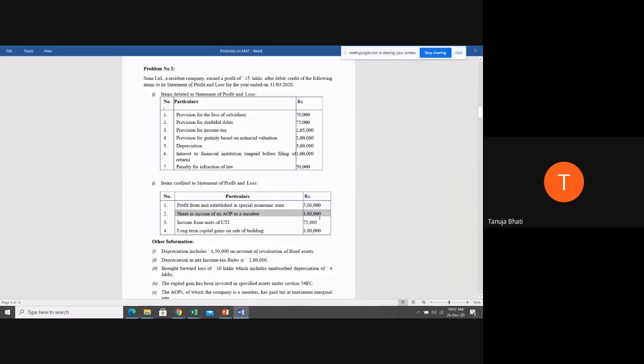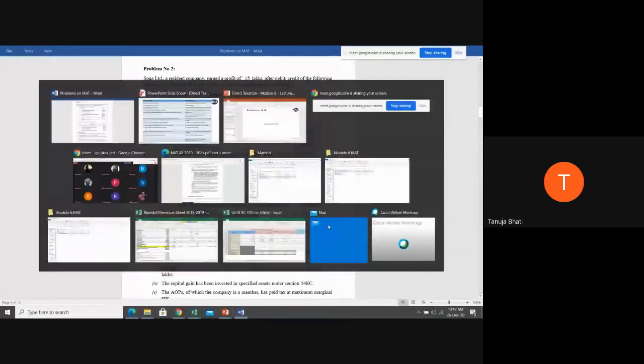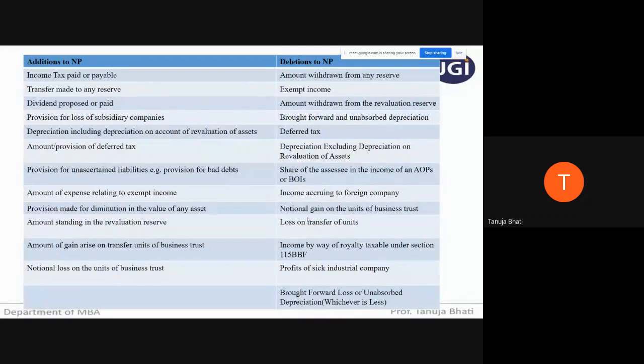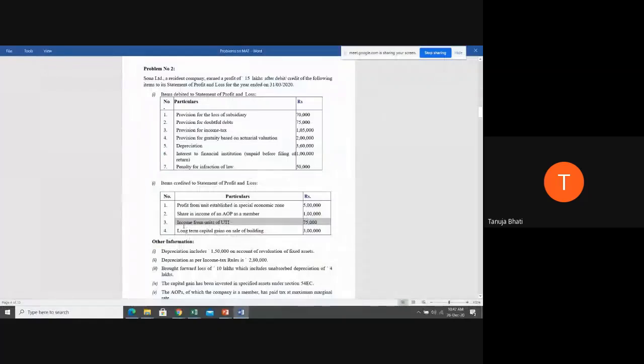Next, income from the units of UTI, 75,000. Are you going to minus it or are you going to ignore it? So see here, students, gain on the units of business trust has to be deleted or minus from the net profit. It is clearly given. Therefore, you're going to deduct income from units of UTI.